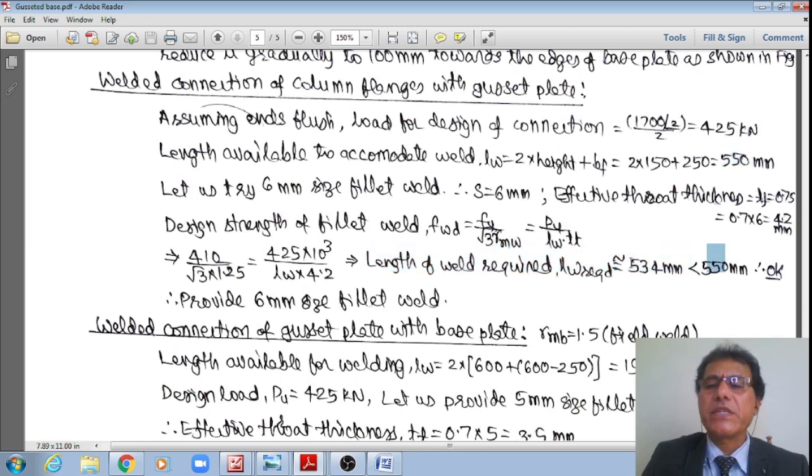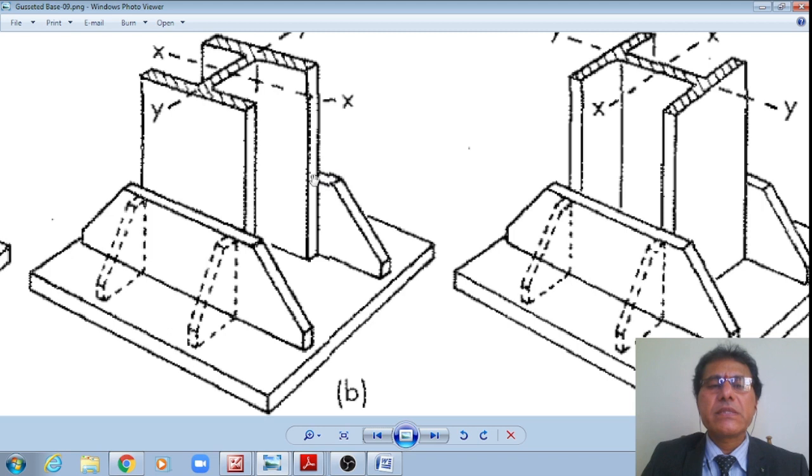Therefore, it is okay. If it is not okay, student, what you can do is increase the size of the weld from 6 mm to maybe 7 or 8 mm, so that the required length will reduce from maybe 734 to maybe 534 as appropriate. If it is failing, there is no other option but to increase the size of the weld. Hence, provide a 6 mm fillet weld here, as well as a 6 mm fillet weld here, and on the rear side also a 6 mm fillet weld, right?